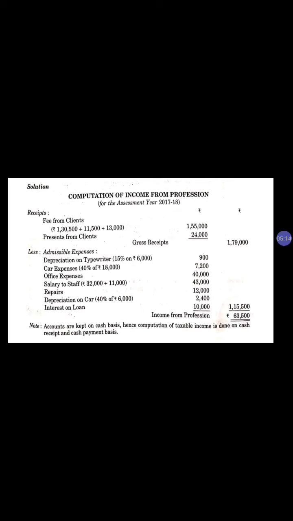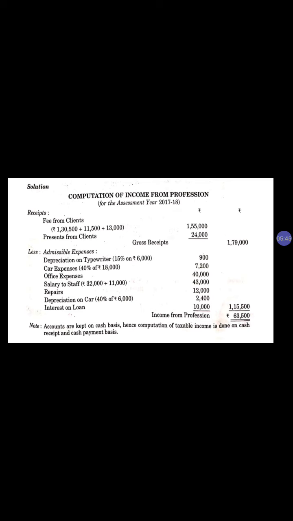Nothing is given in the question about how much depreciation you have to calculate, but you must know that typewriter will be depreciated by 15%. You have to consider only depreciation, not the complete cost of the typewriter, because it is your asset. It will be shown in the balance sheet. So we will consider only depreciation on typewriter, which is 15%. You must know the percentage of depreciation.